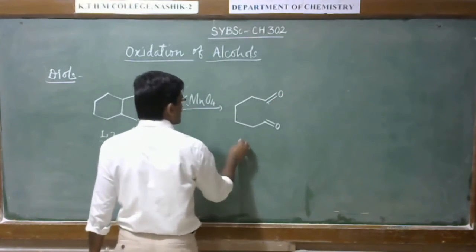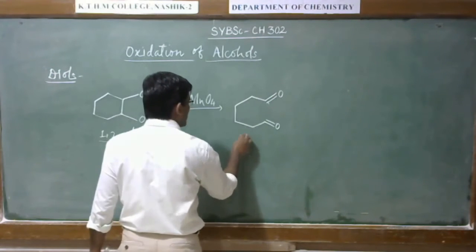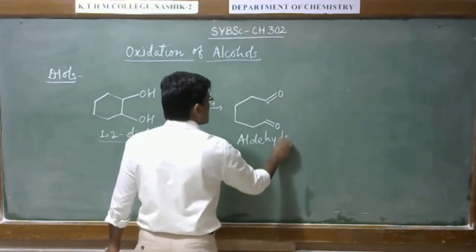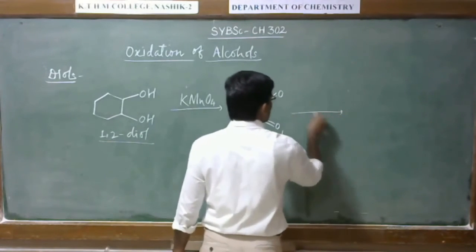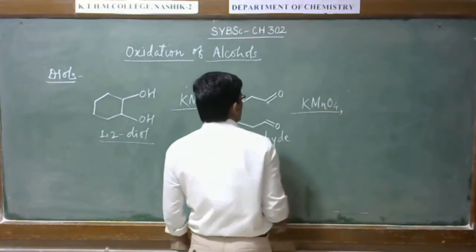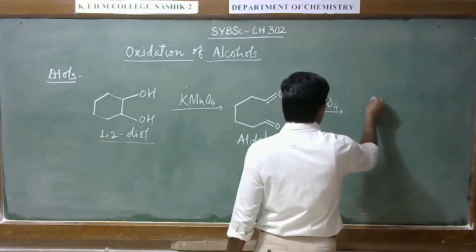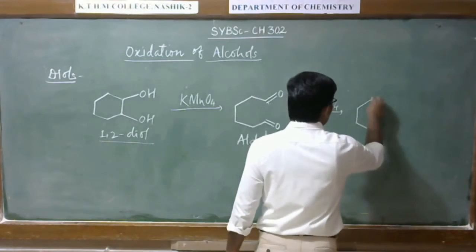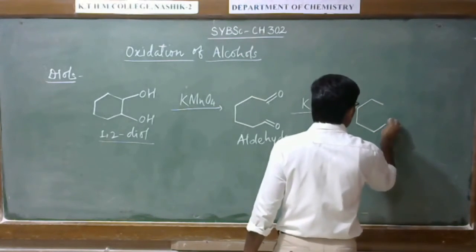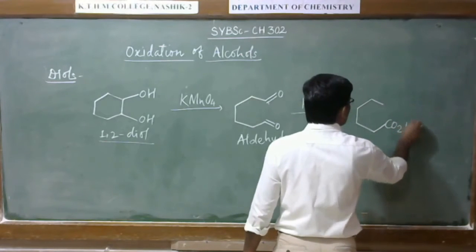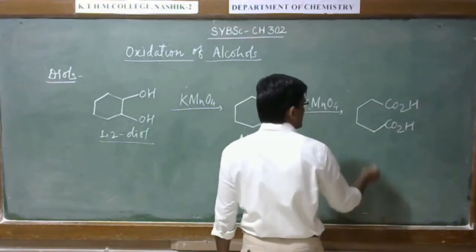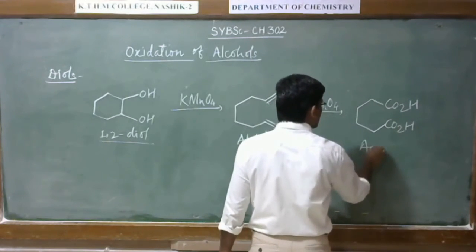Alright, this is the aldehyde, and it further reacts with KMnO4 solution, giving the corresponding acid. Okay, this is the acid.